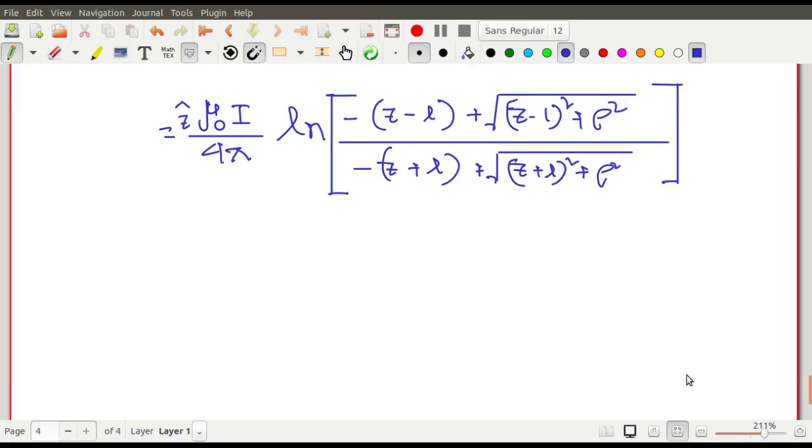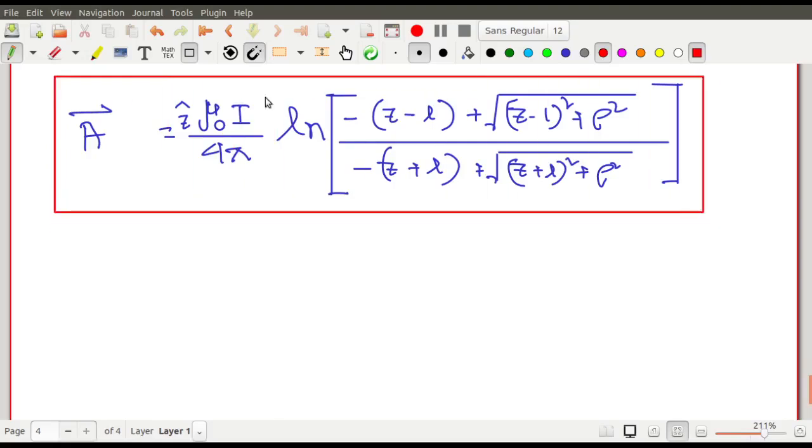So this much we have seen. Now find the magnetic vector potential on the equatorial plane of the wire. So this is done actually. This is the expression of the magnetic vector potential at any arbitrary point. So at any arbitrary point, this is the formula to find the vector potential, which has been done. Now some special cases. Now we will do the special cases.